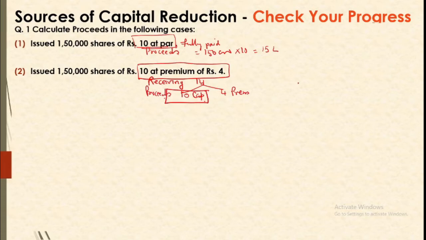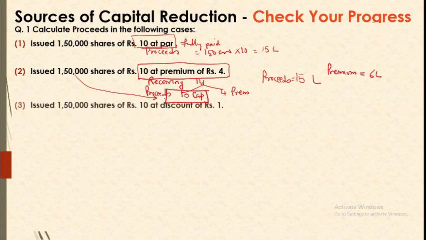Proceeds do not include interest or premium. So 1,50,000 shares at proceeds of 10, your proceeds will be 15 lakh. For the purpose of capital adjustment, 15 lakh will be considered as proceeds, and 4 rupees per share, that is 6 lakh rupees, will be taken separately as premium. This will be recorded separately.